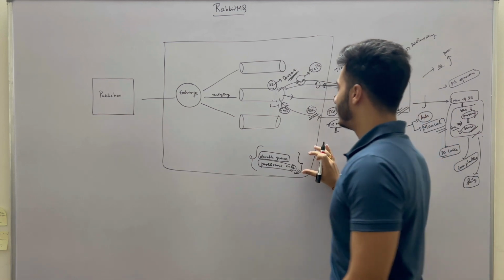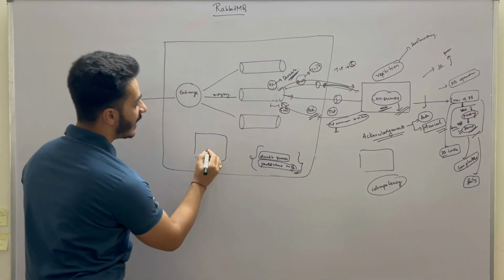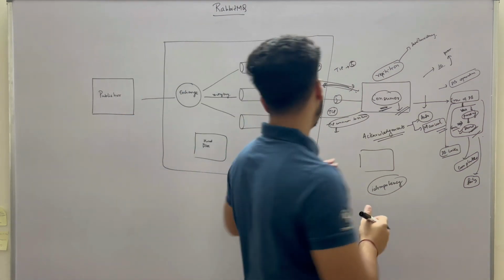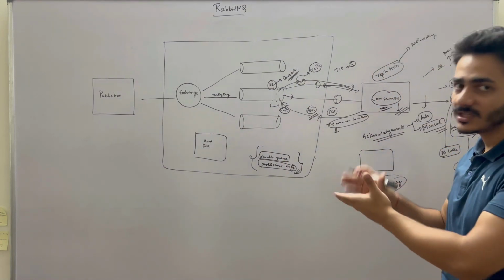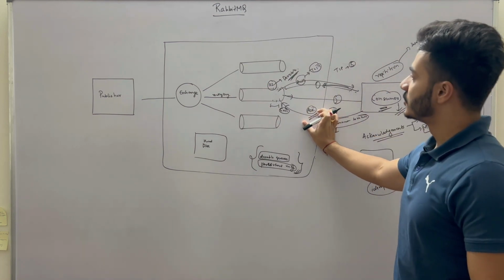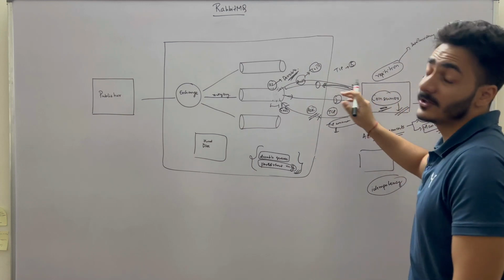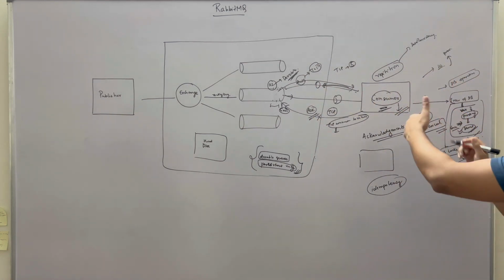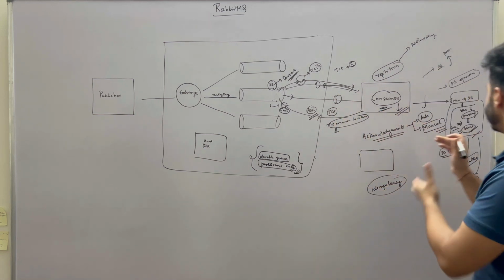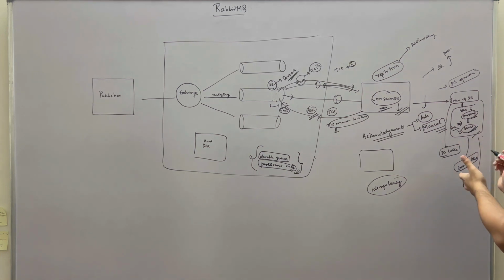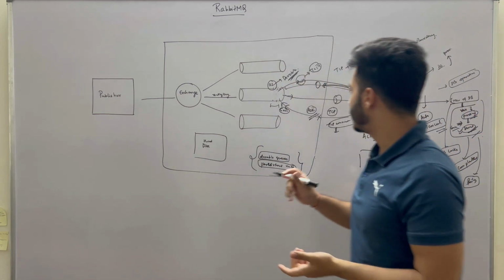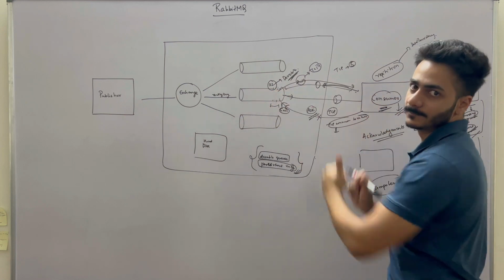So this message will be stored in disk. This server will have a disk, like a hard disk or some permanent memory, which will permanently hold the data even in case of server shutdown. So when it restarts, it will see that the acknowledgement has not been received. So it will again push that message to the consumer, and the consumer has already processed that message earlier. So it's fine because our consumer was idempotent. It will see that our state was already saved, so it will not do anything. It will just send the acknowledgement. So this is how we can ensure full reliability in this part.